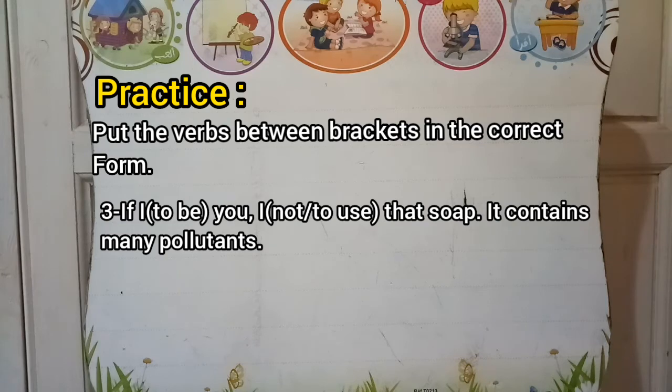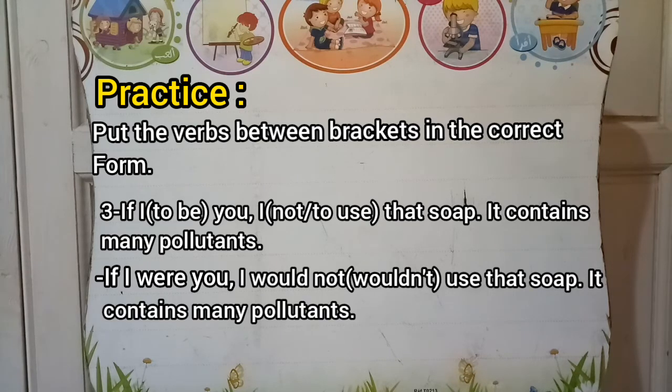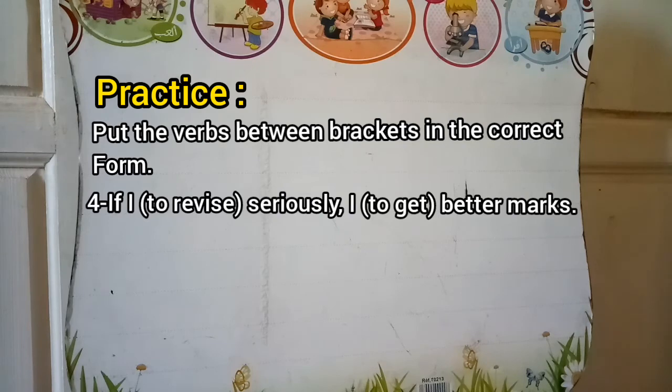So in the first clause we are going to have if I were you, and in the second clause I would, and we have the negative form not. I would not use that soap. It contains many pollutants.